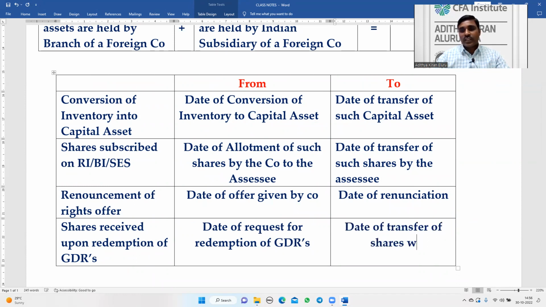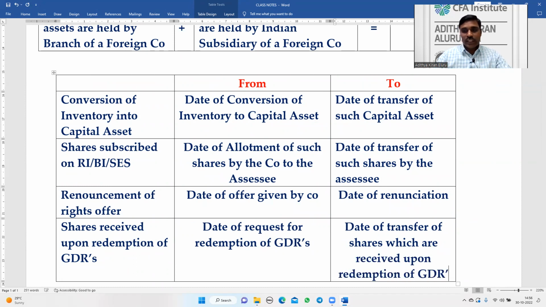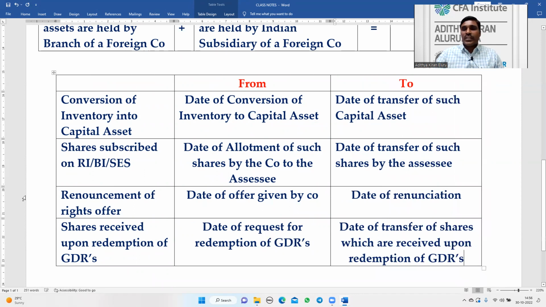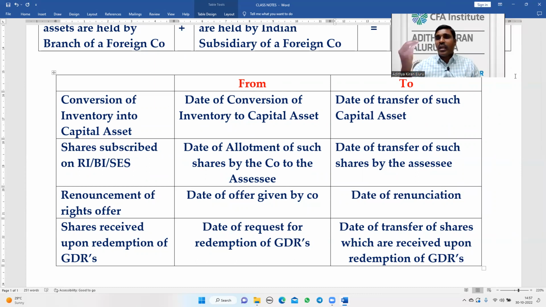So the date of transfer of shares which are received upon redemption of GDRs. First the assessee will purchase global depository receipts, or for that matter ADRs, American depository receipts, or IDRs, Indian depository receipts, any depository receipts. After a certain period, the assessee will surrender the depository receipts, and in place of that the assessee will take the shares. So here we have to consider the date of redemption request till the date of transfer of shares.